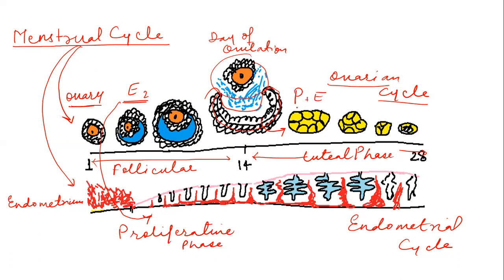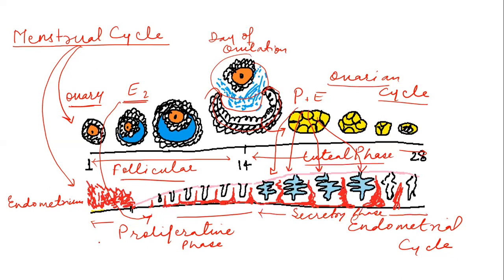This progesterone goes into the circulation and causes secretion in the endometrial glands. As you can see, the glands are filled with secretion. This phase of the endometrial cycle is called the secretory phase. So in the ovary, there is the follicular phase and luteal phase, and almost parallelly in the endometrium, there is the proliferative phase and then the secretory phase.